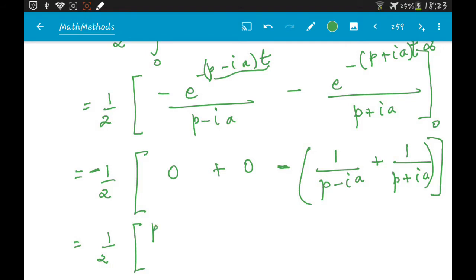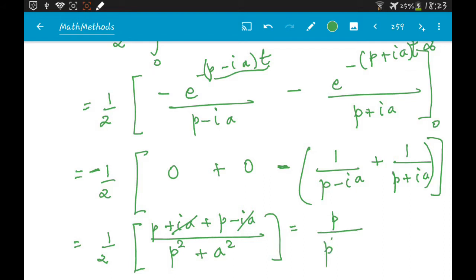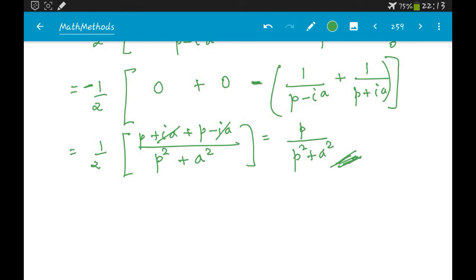so you can simplify this further, p square plus a square. So this is going to be p by p square plus a square. Okay, so this is your formula. So the Laplace transform of cos at is this. We have seen that the Laplace transform of cos at is p by p square plus a square.